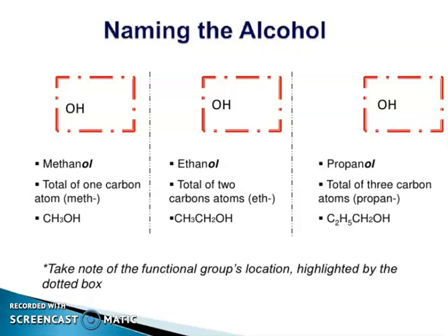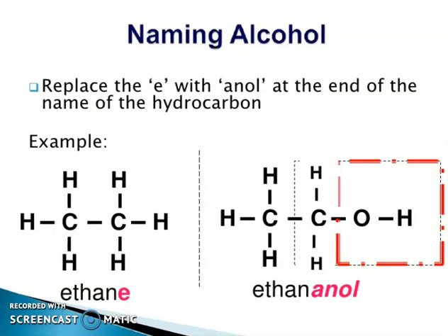So naming the alcohols: methanol, with total number of carbon atoms one, meth, CH3OH. Ethanol, total of 2 carbon atoms, CH3CH2OH, eth, and propanol, 3 carbons. Take note of the functional group location highlighted by the dotted box. Naming alcohols, replace the e with -ol at the end of the name of the hydrocarbon. Ethane, ethanol.